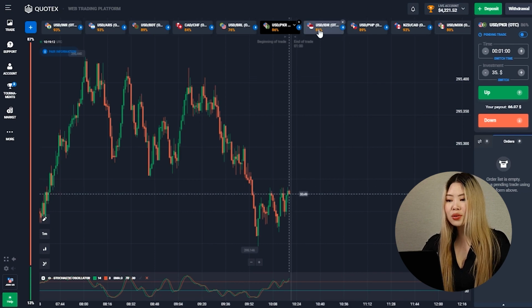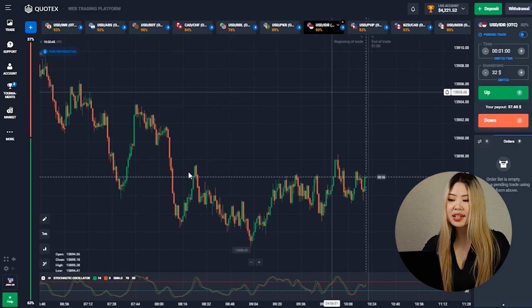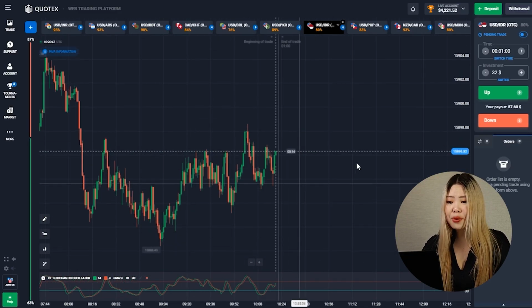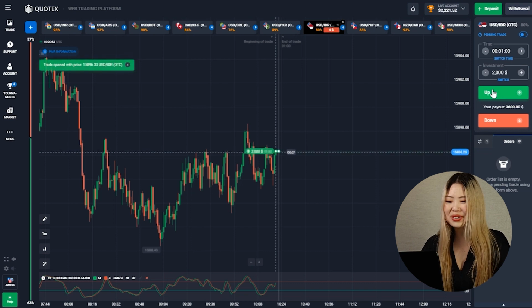Well guys, I want to open another trade for today. Let's see. I see a similar situation on this currency pair. We can see that the price has reached the support level as well. So I want to invest $2,000 here too. Trade up. Let's go.